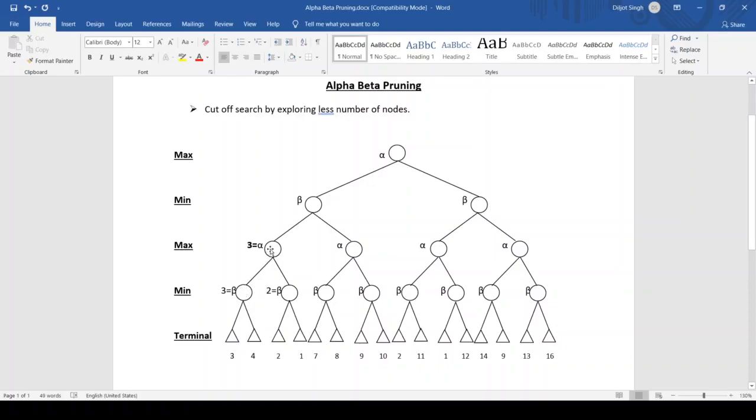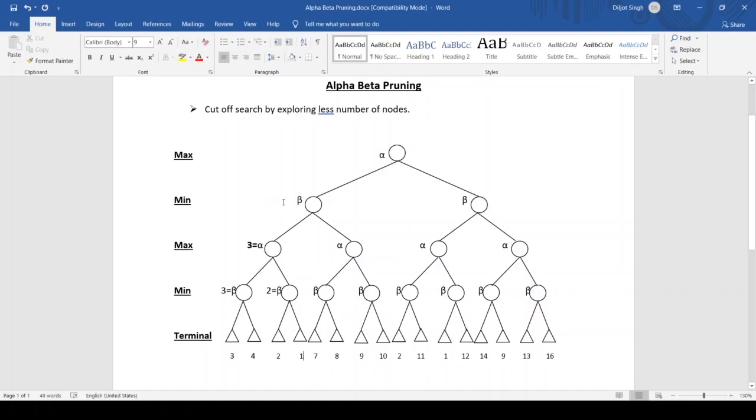Alpha has a higher value than this beta. So we put 2 here, but we will not traverse this node, as beta is 2 here and we need the max value, and alpha is 3. So we will prune this node, that is we will cut this node.